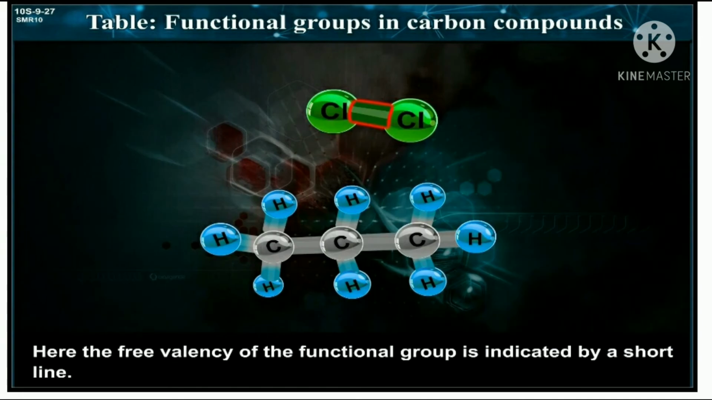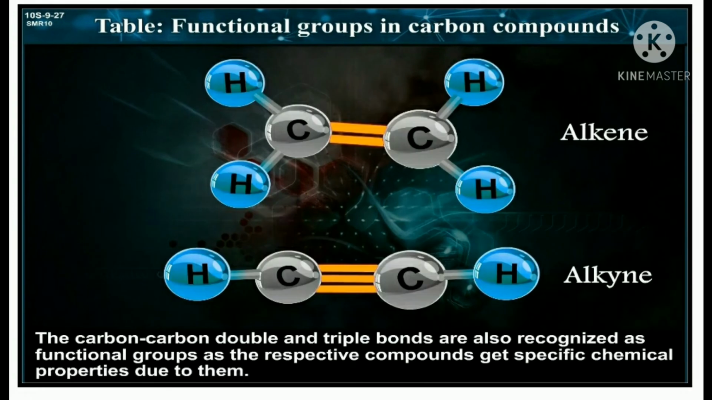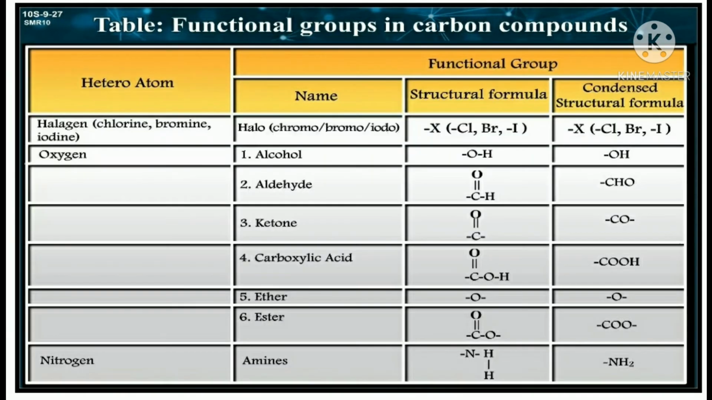Here, the free valency of the functional group is indicated by a short line. The functional group taking the place of hydrogen is joined to the carbon chain with this valency. The carbon-carbon double and triple bonds are also recognized as functional groups as the respective compounds get specific chemical properties due to them. The functional groups shown in this table are halogens: chlorine, bromine and iodine.